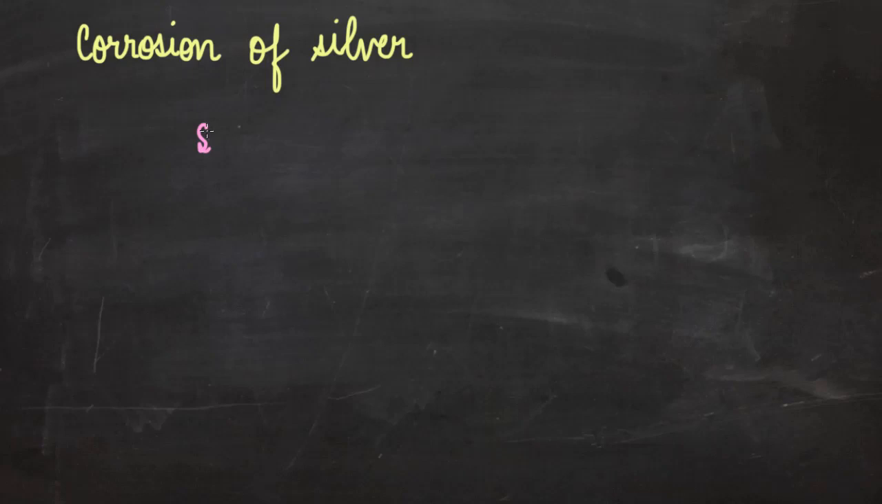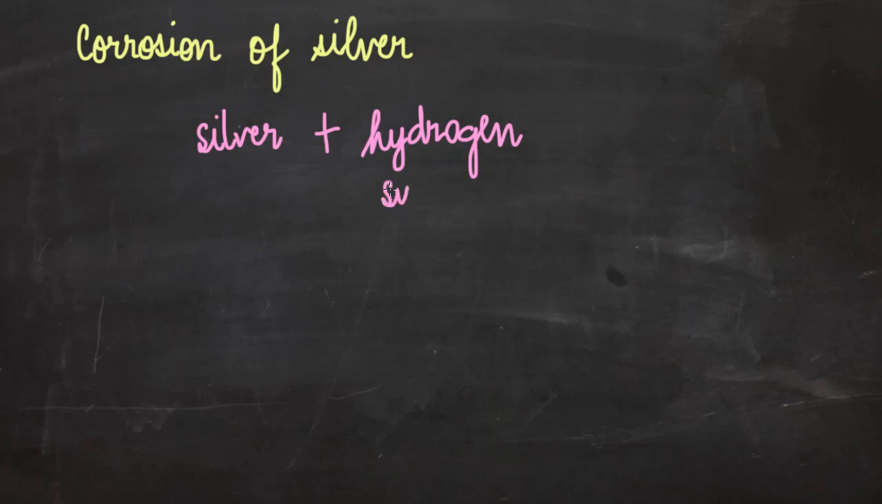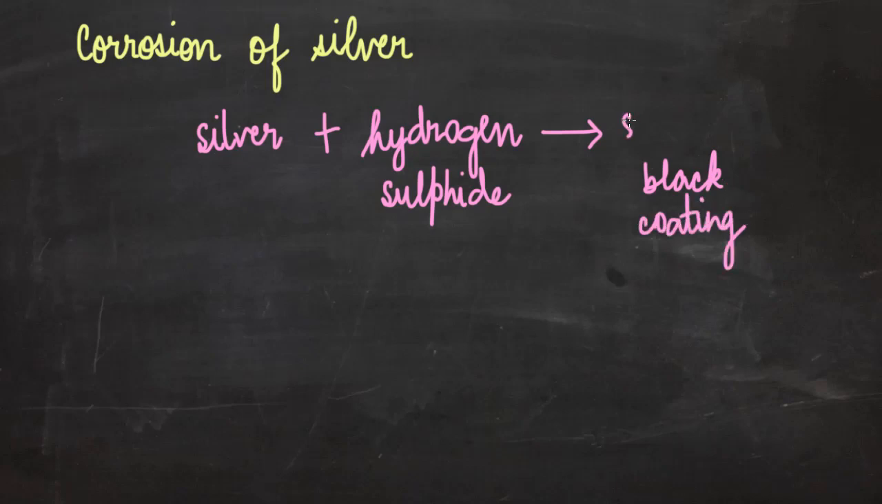So, silver, it reacts with some atmospheric agent to form a black coating on it. What is this atmospheric agent? Well, for silver, it is hydrogen sulfide. Hydrogen sulfide gas is present in the atmosphere, and when this reacts with our silver particles, they form a black coating. And what is this coating? This coating is nothing but silver sulfide.